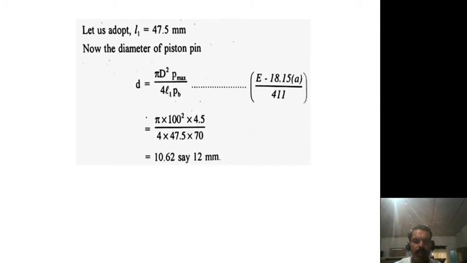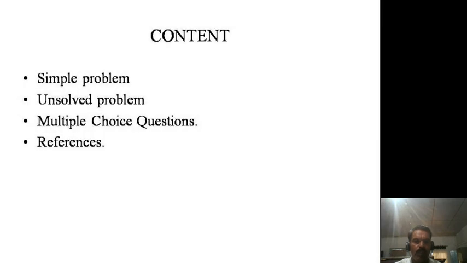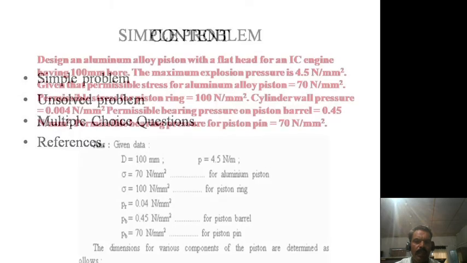By substituting all these values in this equation, finally you will get the d value, around 10.62. That can be rounded up to the next even number. So these are all the contents and these are all the problems.